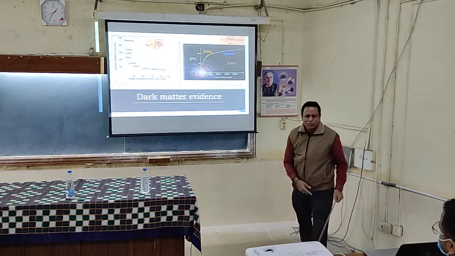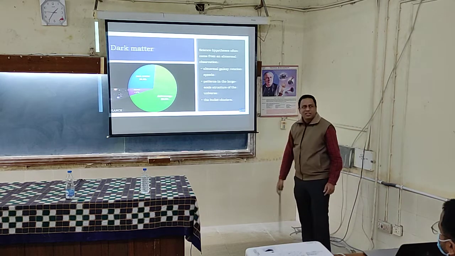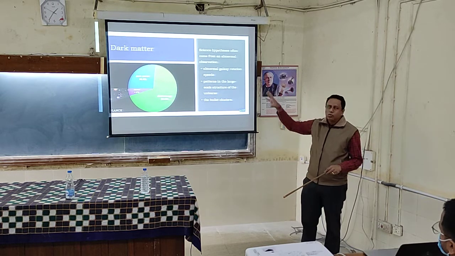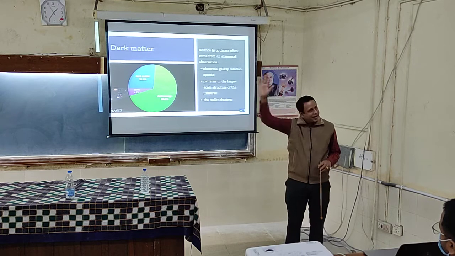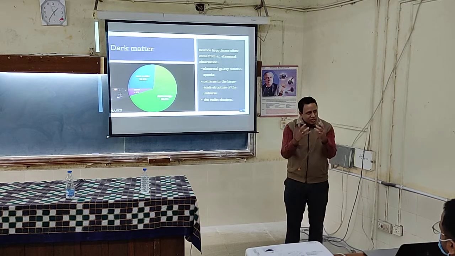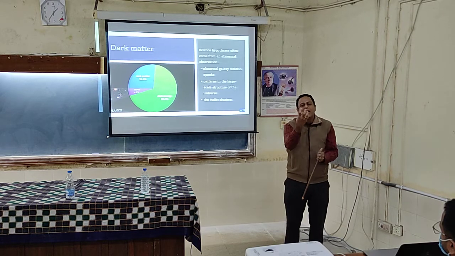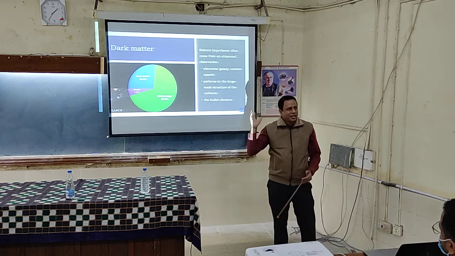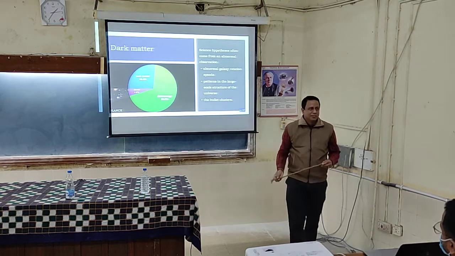There are other signatures which I did not show, like large scale galaxy structure formation. The galaxy structure that we see is actually the pattern of dark matter. When matter was formed, it got attracted to this dark matter, which acted as a source of attraction, and that is how galaxies got formed. It is one of the explanations of the structure in the universe.